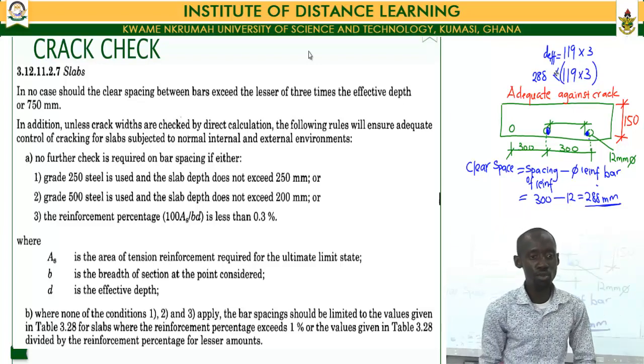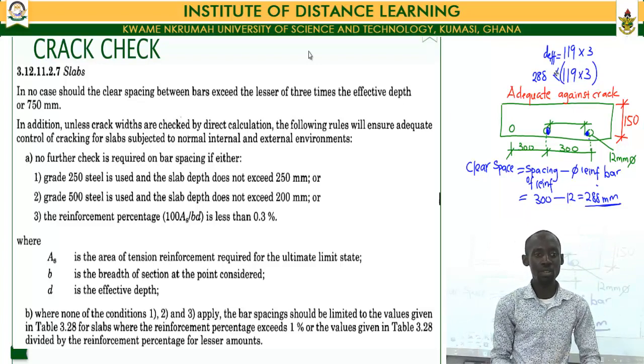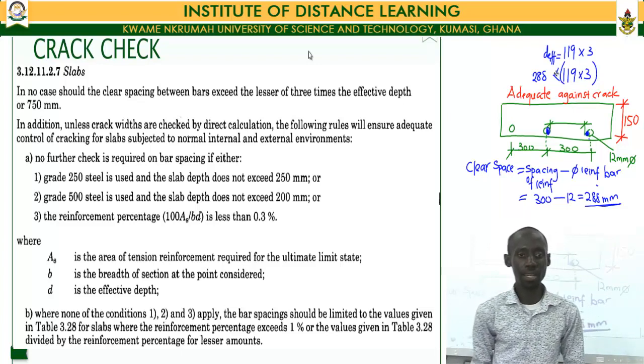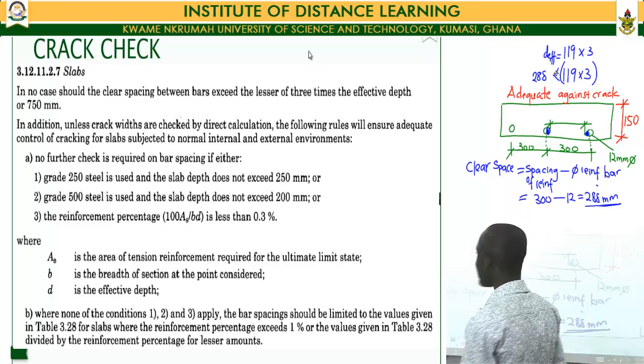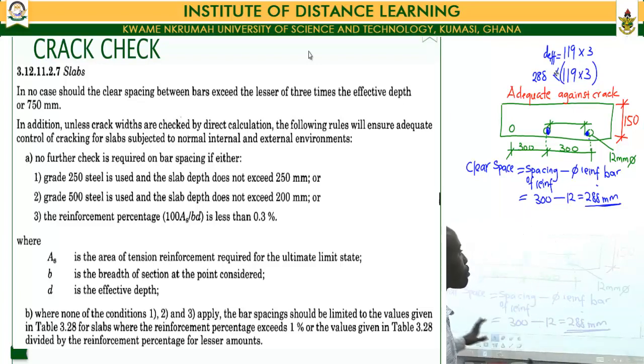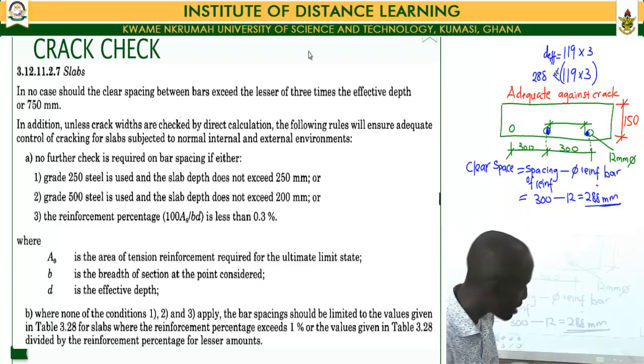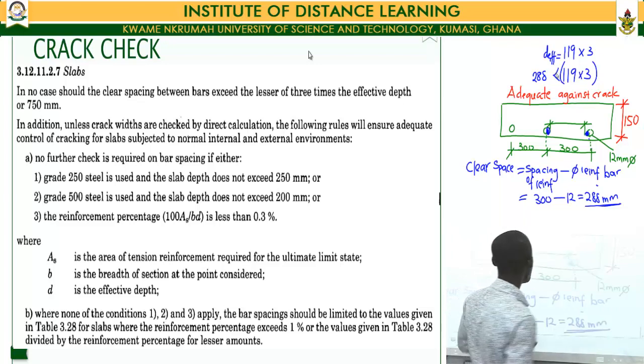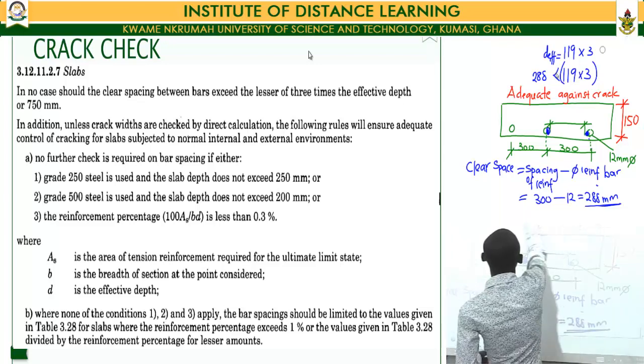Once I've satisfied this rule, it means that my slab is adequate against crack. So my crack check is also complete, and in a way, I'm done with my design of my reinforced concrete section.